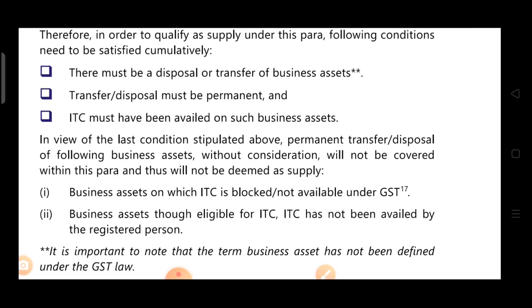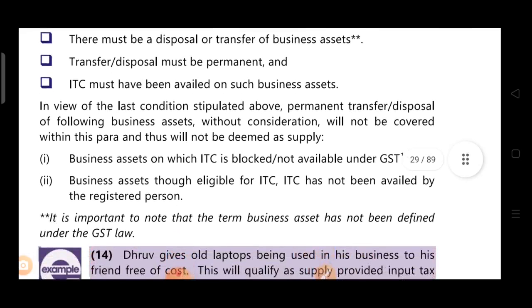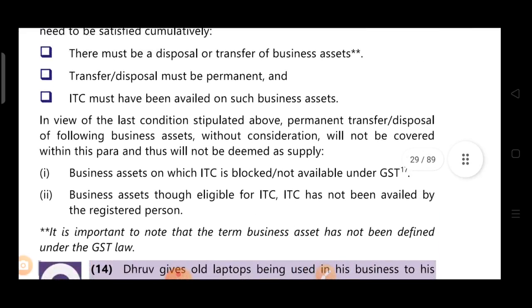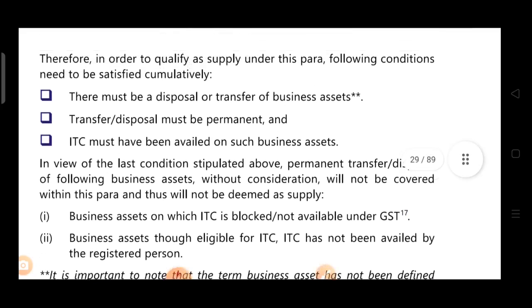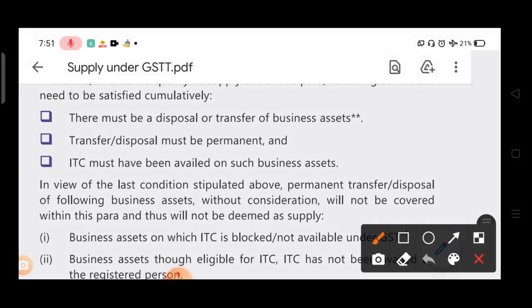Okay, so it is important to note that the term business asset has not been defined under GST law. So if either of these two conditions is there, any one of them, it means no supply, no GST. These three conditions, you must remember. These three conditions are very important.